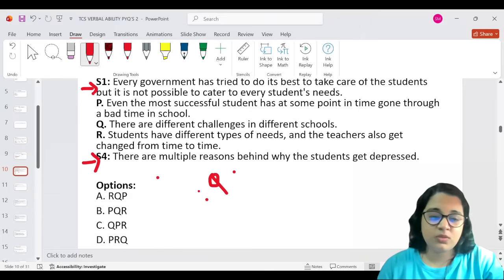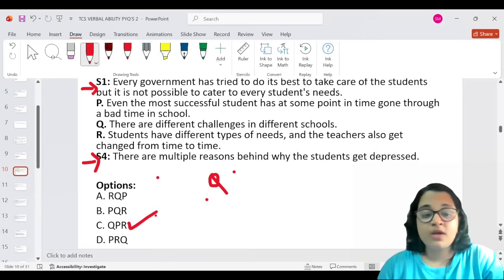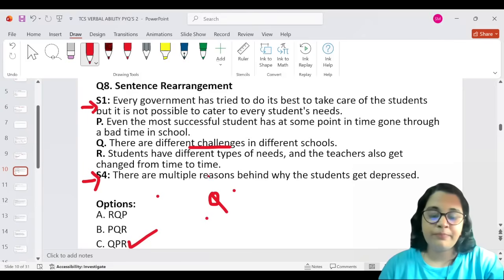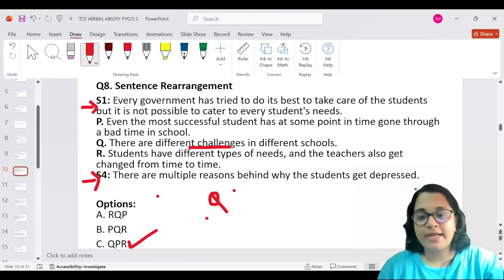Okay, if the first one is Q, simply if you look at the options, there's only one option that has Q as the starting. So you will be able to identify it then and there if you're lucky enough. Or sometimes the options can have multiple Qs starting, and you'll have to spend a little more time. And the second sentence that will follow the sentence, there are different challenges, is that even the most successful student has at some point in time gone through a bad time in school. And then they say that students have different types of needs and the teachers also get changed from time to time. And there are multiple reasons behind which students get depressed.